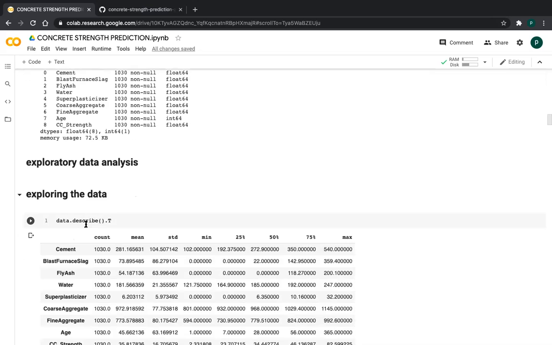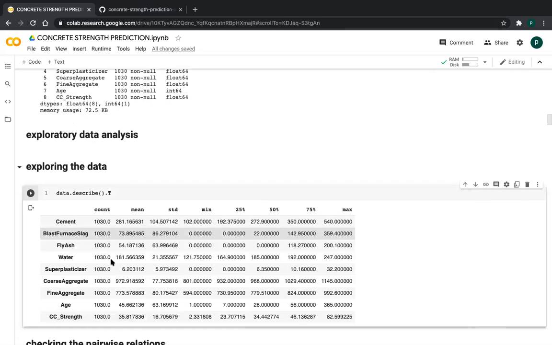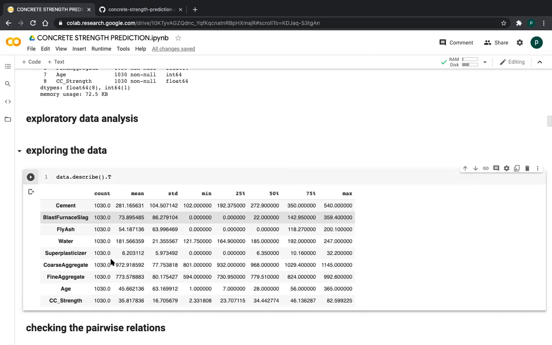This method gives the mean, 25% and other such values, standard deviation, maximum value, and then transpose. Normally the features come in the upper part and the descriptive statistics come below, so after transposing, they change. So we know each feature. There are 1030 observations, and all features have the same number.